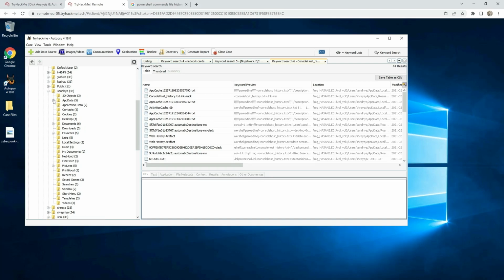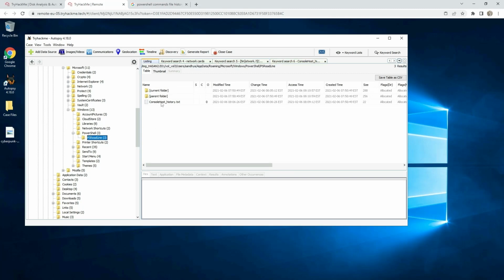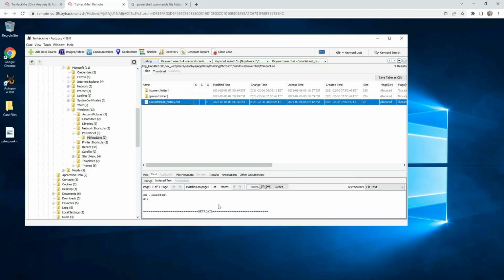Go to app data, roaming, Microsoft, then Windows, and then PowerShell, and here is the history there.